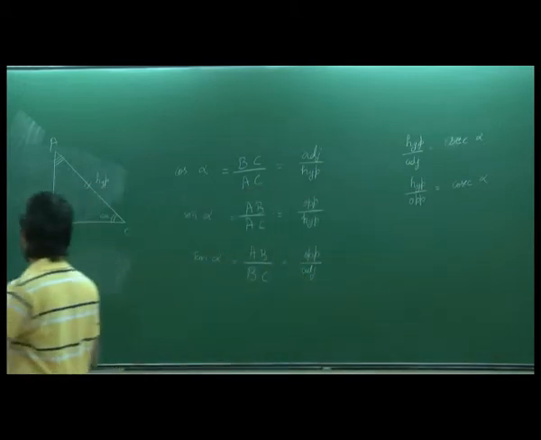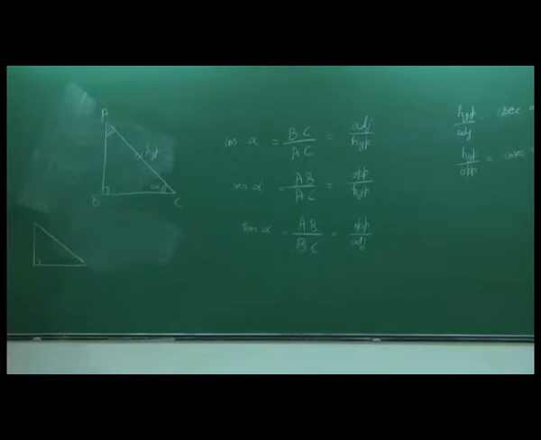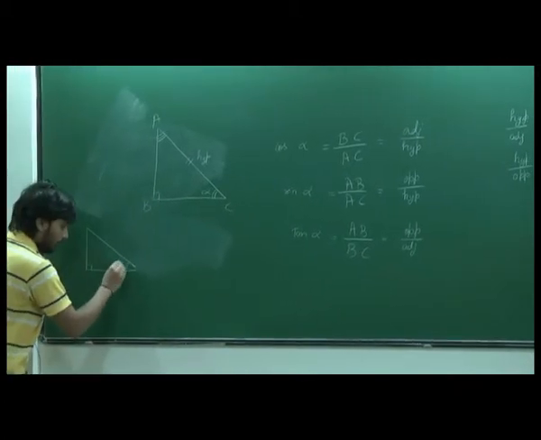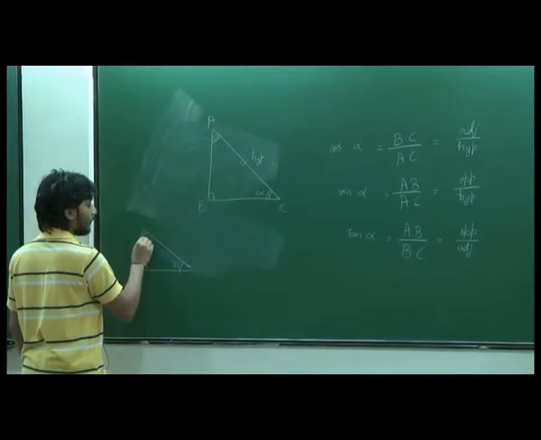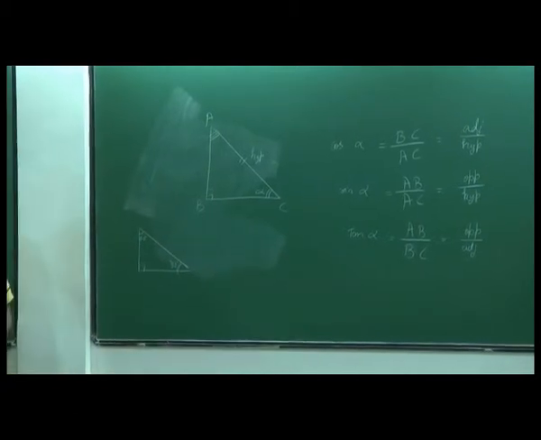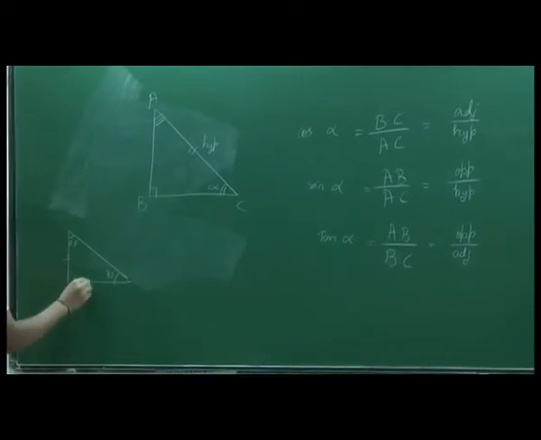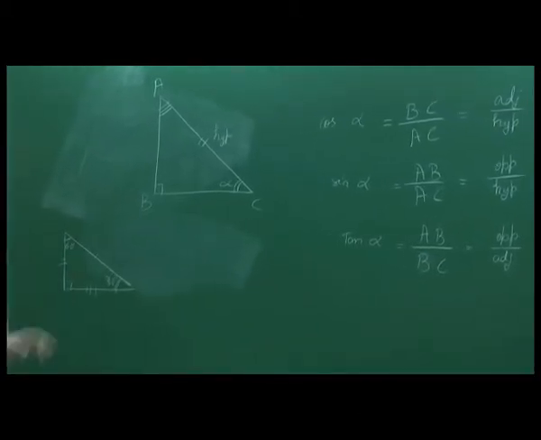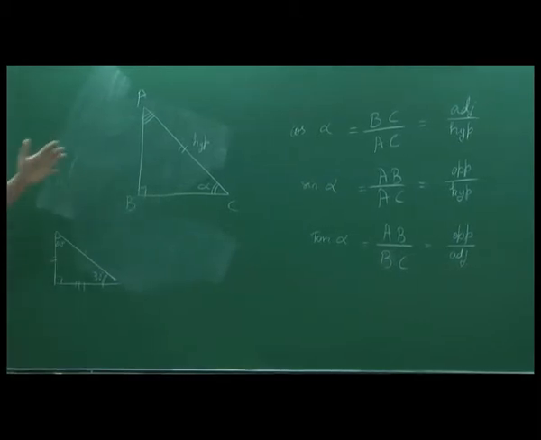You would start by constructing a right angle triangle. You would make one angle to be 30 degree. If this is 30, this would be 90, you would get a triangle like this, you would construct it, then you would measure this side and this side, there would be some measurements, and then whatever ratio I would ask, you would look at that.